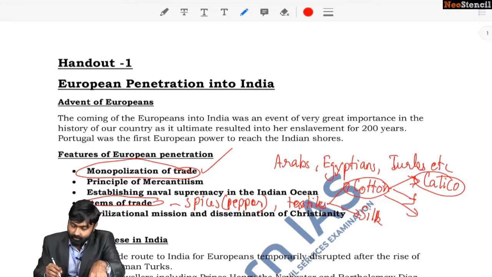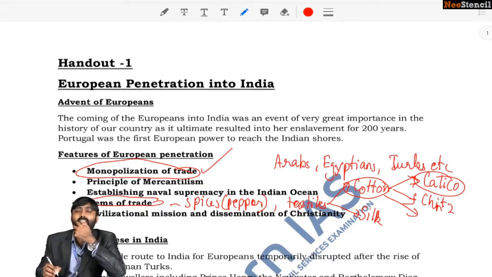Then comes the next cotton textile. What is it? A very famous cotton textile found in the Coromandel coast, chints. If you were to visit Pondicherry, you would know that this is a very luxurious textile item. See, the kind of price that they quote for it is unbelievable. Maybe a handkerchief made of chints would cost you roughly 1,000 rupees. This is the kind of cost that is there for this particular item.